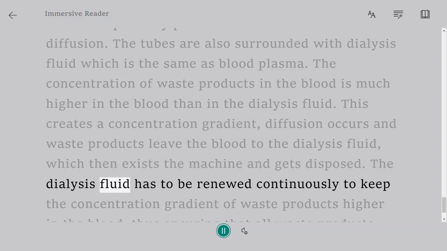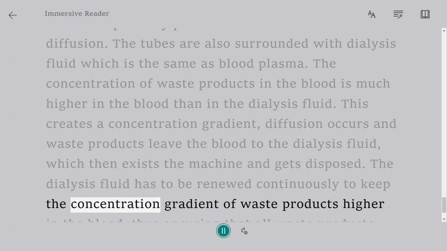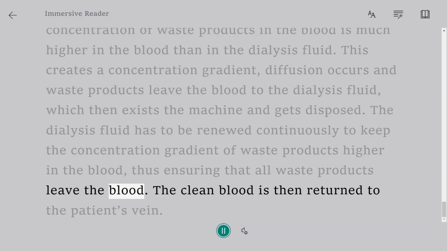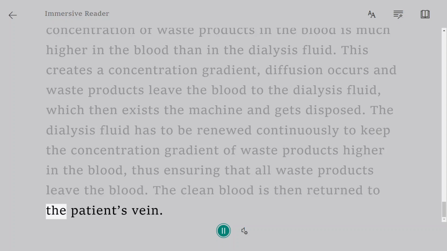The dialysis fluid has to be renewed continuously to keep the concentration gradient of waste products higher in the blood, thus ensuring that all waste products leave the blood. The clean blood is then returned to the patient's vein.